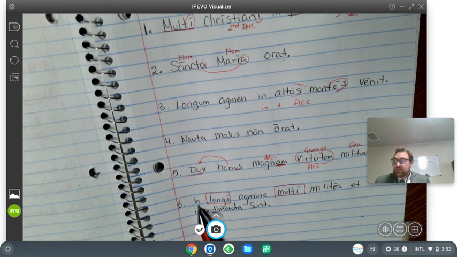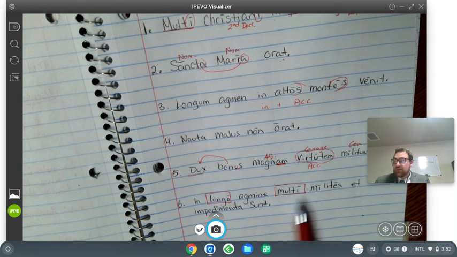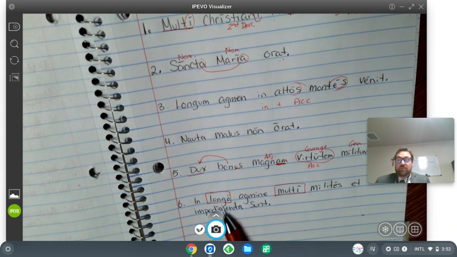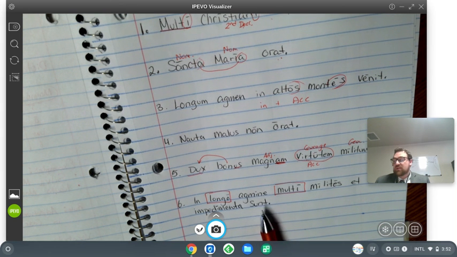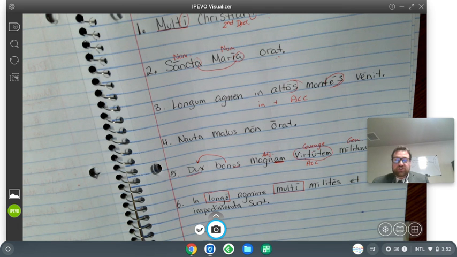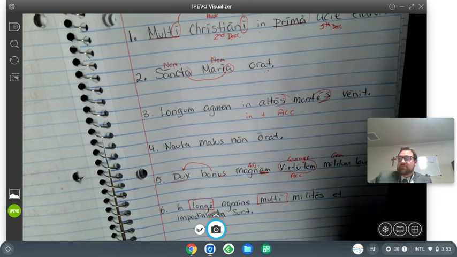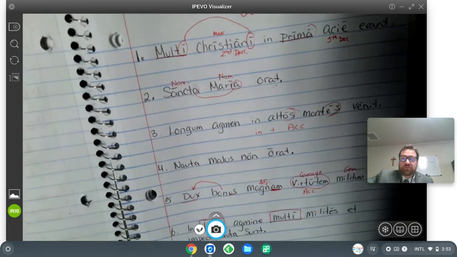So, in the long column, many soldiers and baggage. There are many soldiers and baggage. Let's just check to see why the adjectives have the endings that they do.